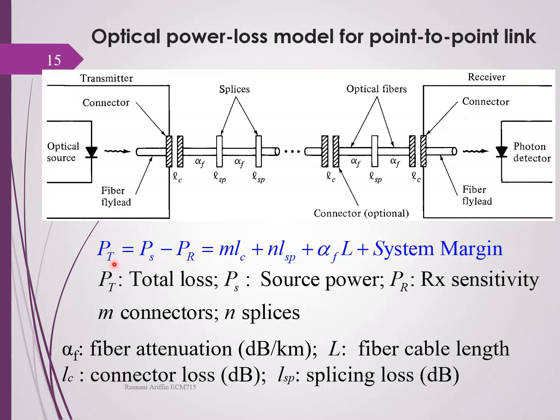The total loss is equal to power source minus the receiver sensitivity. And the total loss is also equivalent to the connector loss plus the splices loss plus the fiber attenuation plus the system margin.